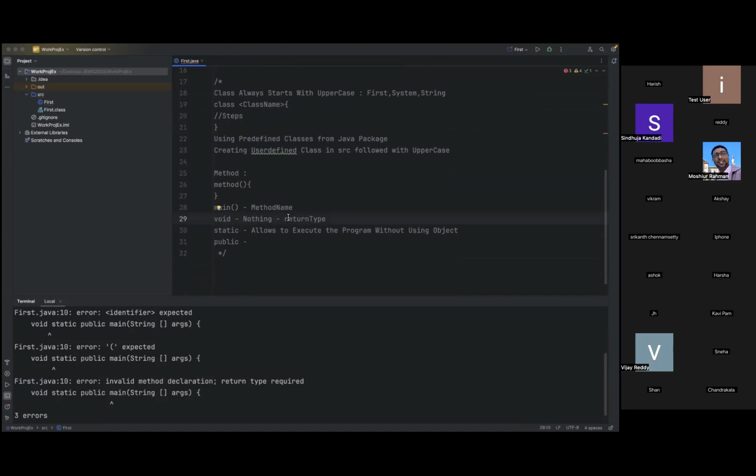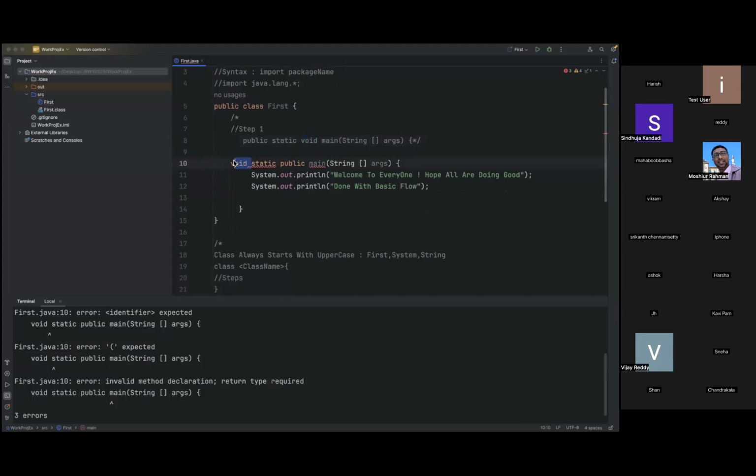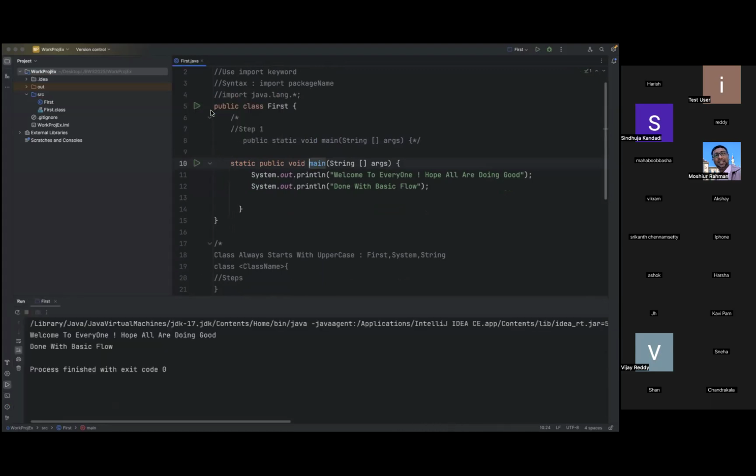We are just giving the return type. If a method does not return anything, Java people have given the keyword to use in front of the method. So now we should not touch this. This pattern is valid. So now let us keep it like this, void. This is one way. Now the second way. If I compile this, it works. So you see, I'm just running this. Now you see, it works. So the second case also works. Now let us take this one.